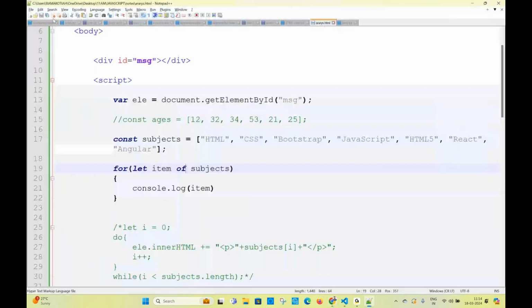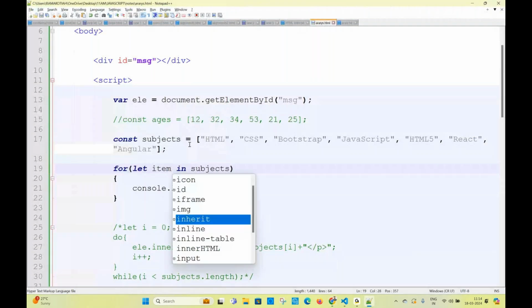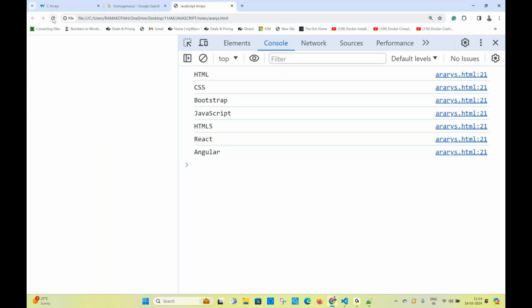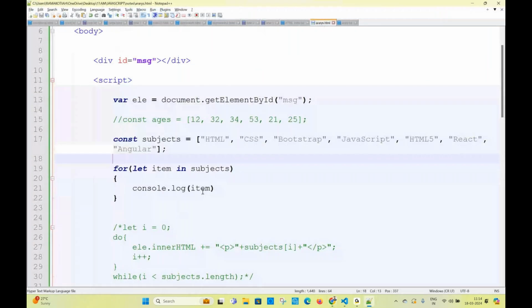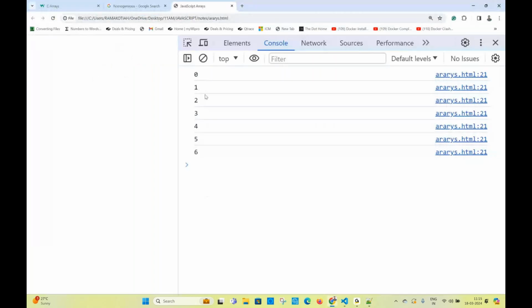Now I'm writing for in. Now what are you going to get? For in will give you the index, for of will give you the item, every value of the array. You can consider that for in stands for index. Then if I want to get the value? You are using for in, you are getting index, but I don't want index, sir, I want the value.